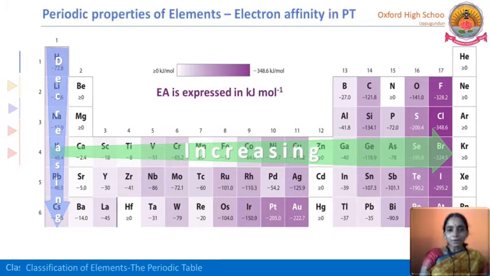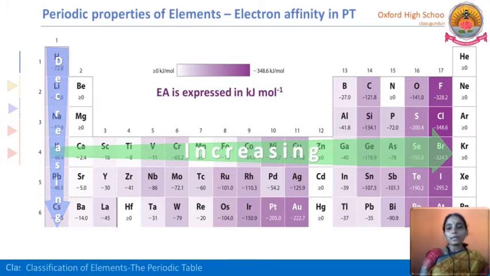But in a period from left to right, atomic radius decreases, because the atomic size is very less. So what will happen here? In a period from left to right, the ionization energy increases and electron affinity also increases.